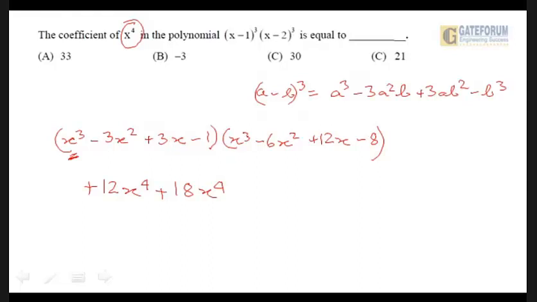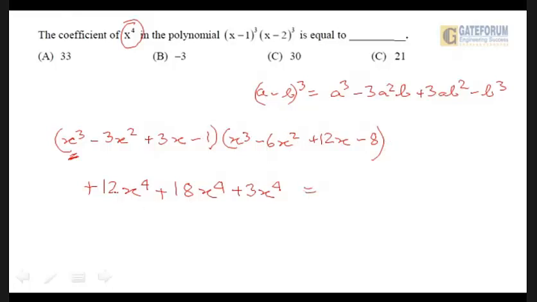Now 3x into x cube will give us x to the power 4, so let us remember it. Now 3x into x square will give us x cube, so let us forget it. x into x will give us x square. Let us forget it. x into x to the power 0 will give us only x, so let us forget it. Now there is minus 1. Now 1 multiplied by anything will never give us x to the power 4. So this is what we have.